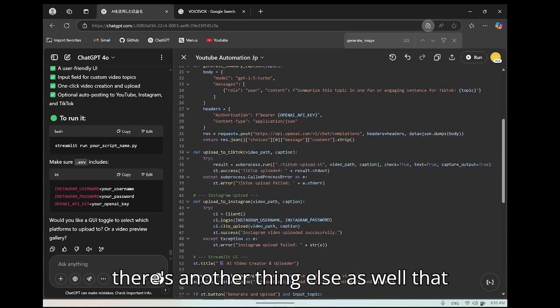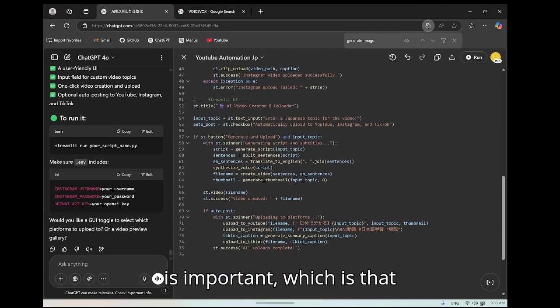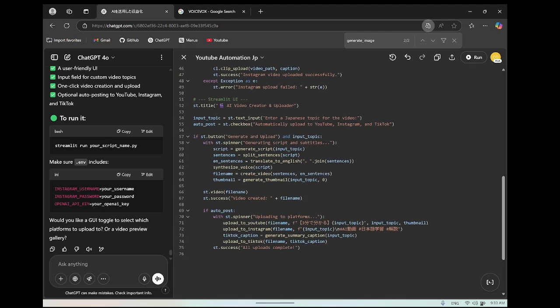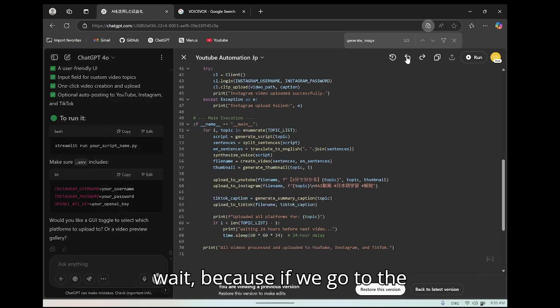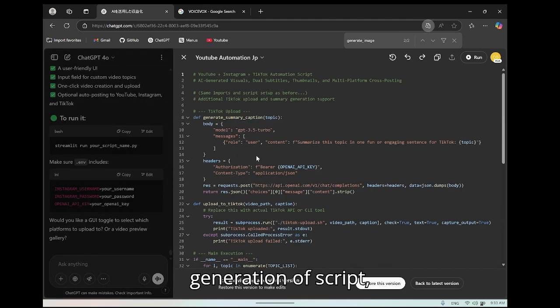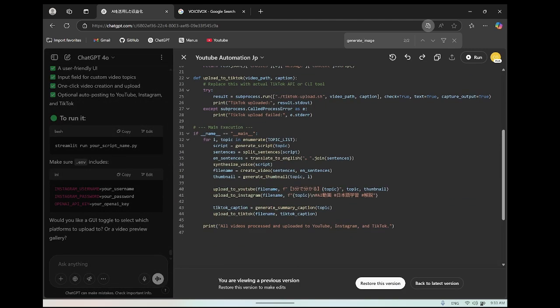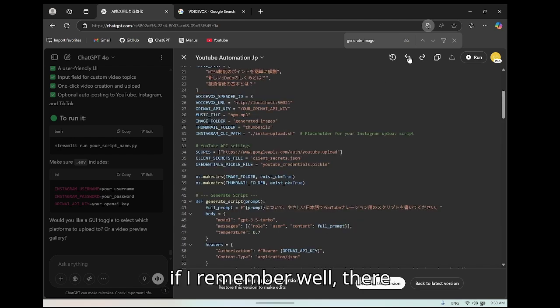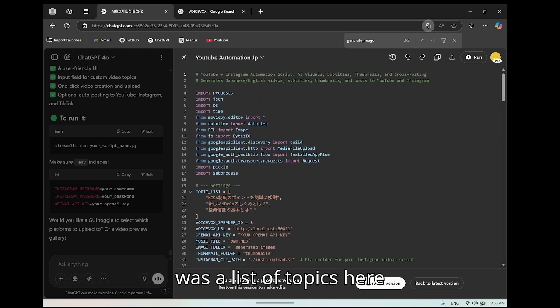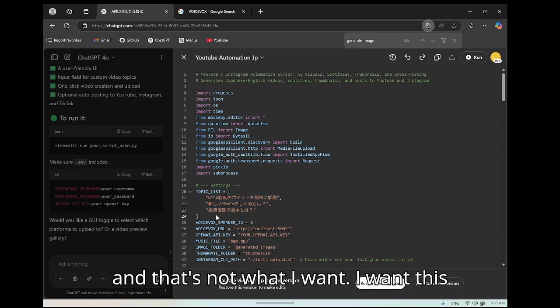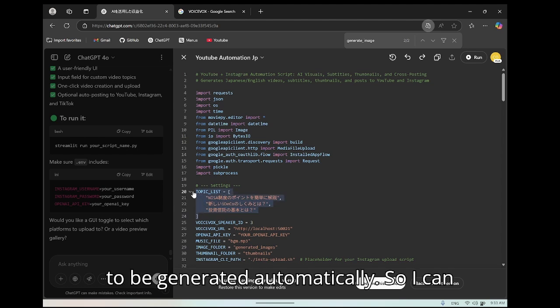There's another important thing. If we go to the generation of the script, if I remember well, there was a list of topics here, and that's not what I want. I want this to be generated automatically.